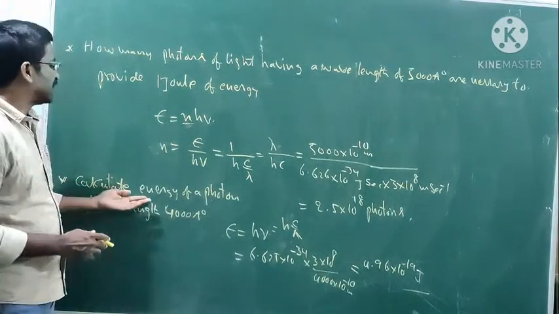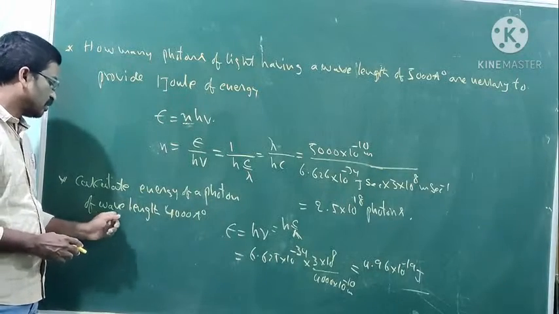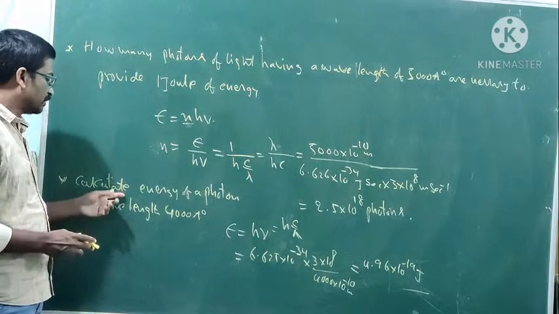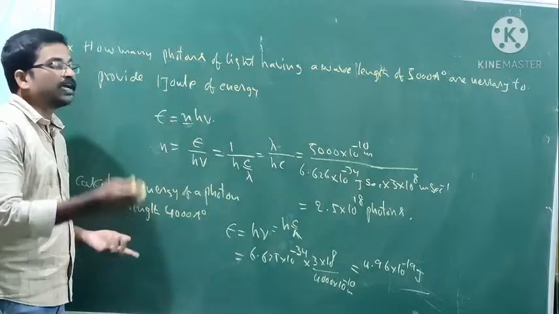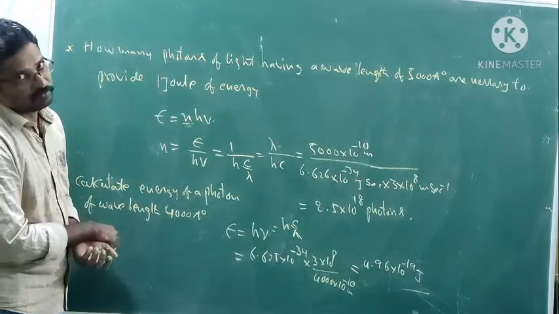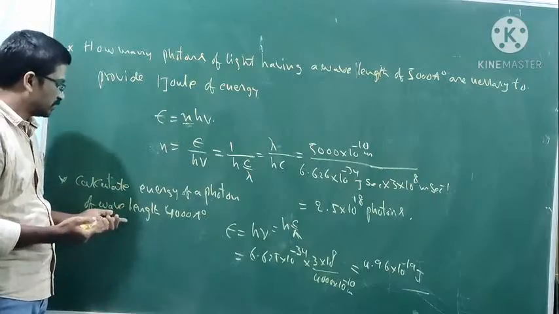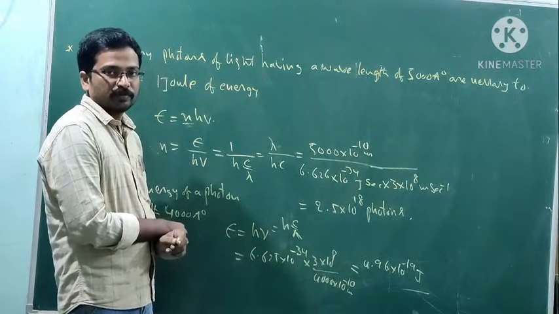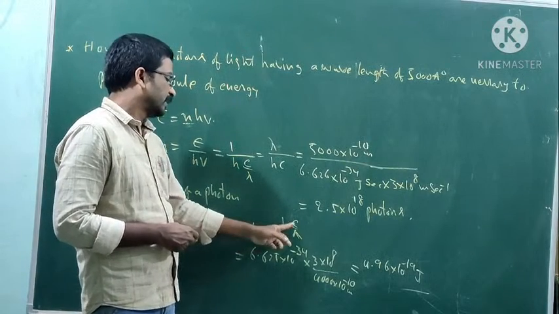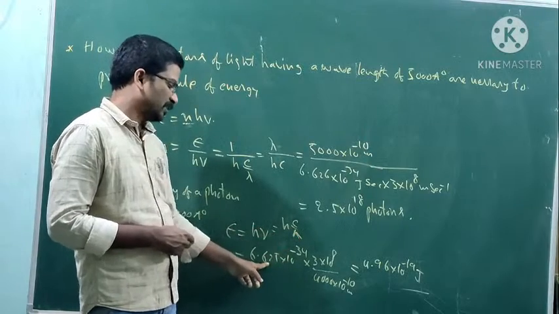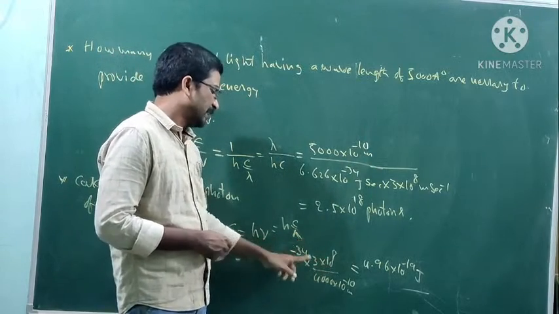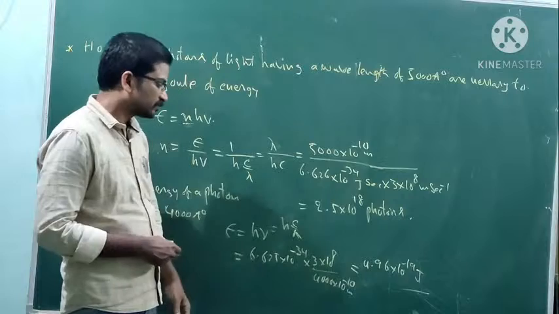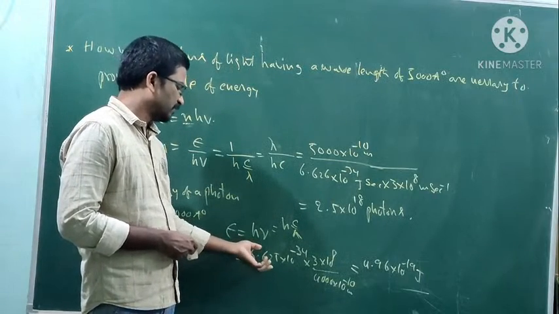Okay. Next, calculate the energy of a photon of wavelength 4000 angstrom units. Here they ask for the energy of one photon. The energy of one photon is given by the formula h nu, which is h c by lambda. h is a constant, c is also a constant, and the lambda value is 4000 into 10 to the power of minus 10.